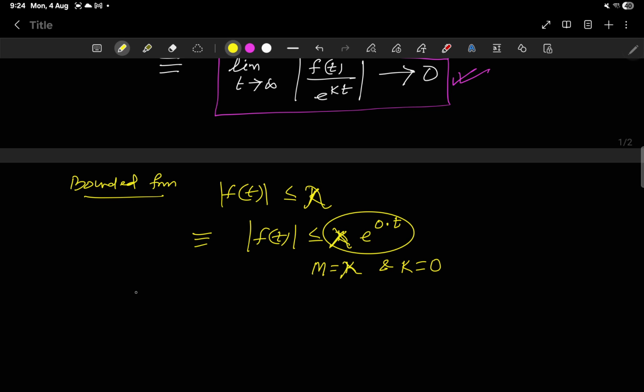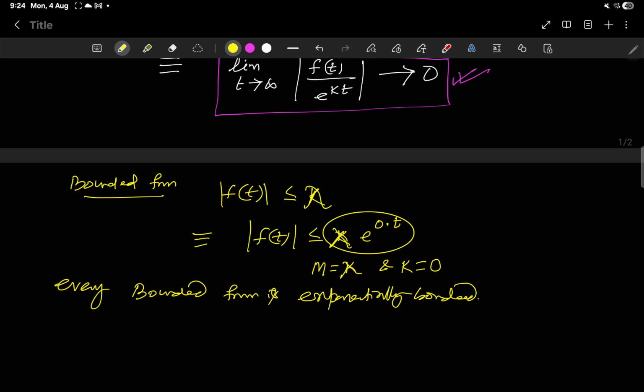So every bounded function is exponentially bounded. However, the converse is not true generally.